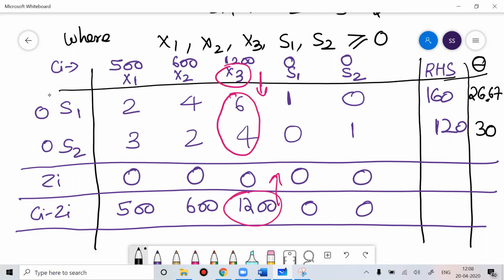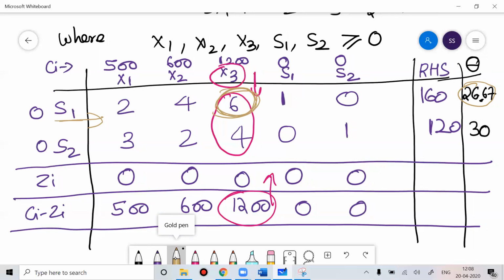So the theta which is having the minimum value is 26.67. It means the variable corresponding to that, that is S1, will exit the solution, and S1 will be replaced by X3. The 6, which is the point of intersection, will be the pivot element. So you have to do that homework. Once you're done with this, now we'll go ahead.